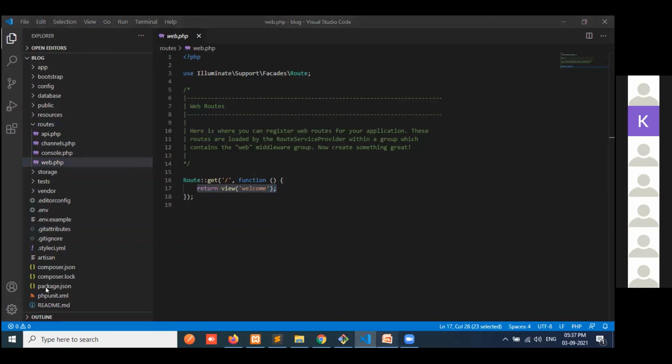And middleware. So how the route is working: most basic routes accept a URI and a closure, providing a very simple, expressive method of defining routes. So like that, we can define the routes.